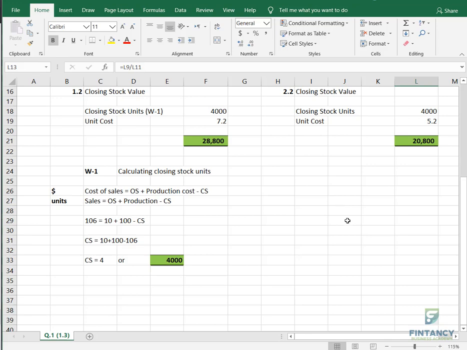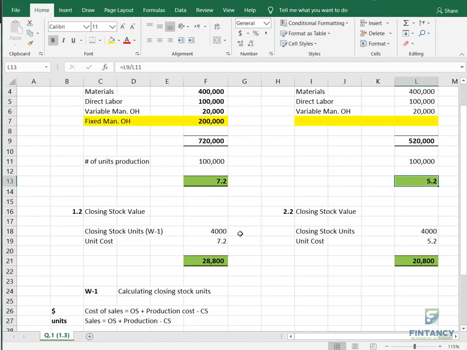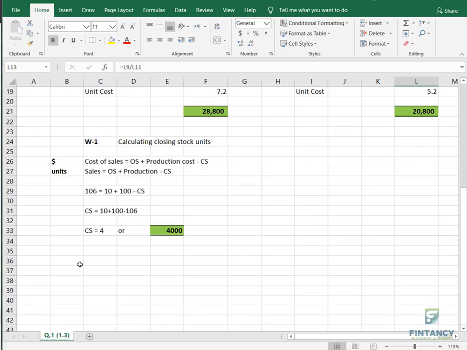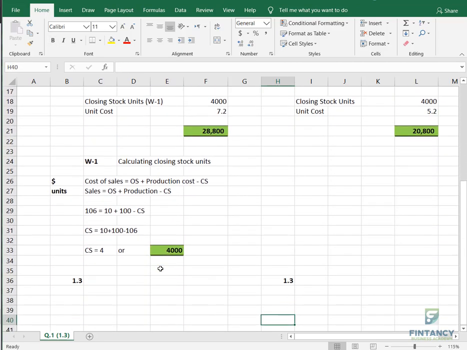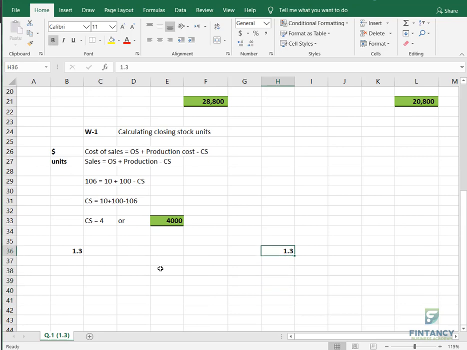So we have completed 1.1 and 1.2 and 2.1 and 2.2. Let's go for 1.3 and 2.3. So what is 1.3 and 2.3 basically? We need the net income. Remember what we need? We need the net income. How to get the net income, my friends? What we need to do?